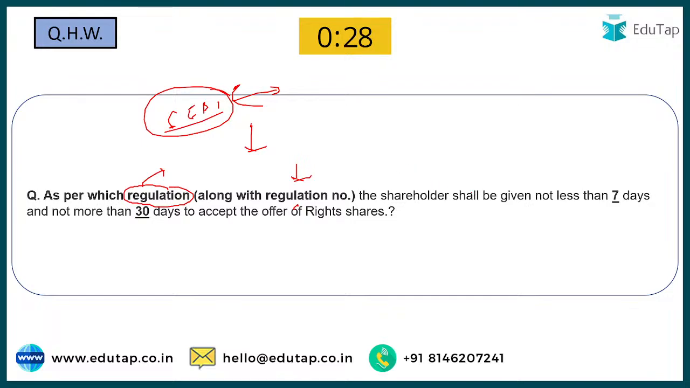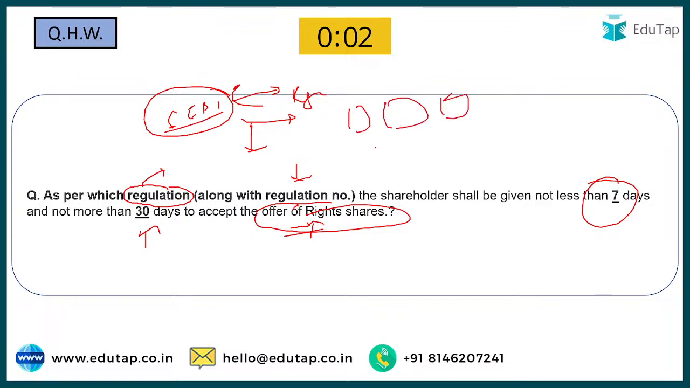As per which regulation shall the shareholders be given not less than 7 days and not more than 30 days to accept the offer of right shares? So you have to give me the exact name of that regulation. I have given you a hint as well. Plus, you have to give me the regulation number in the comment section after this video ends. I will answer there whether you are correct or not, because if I give you the correct answer here, whoever watches it in recorded format will know the answer. So you have to tell me what the regulation name is and what the regulation number is exactly.